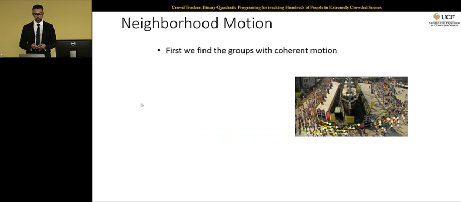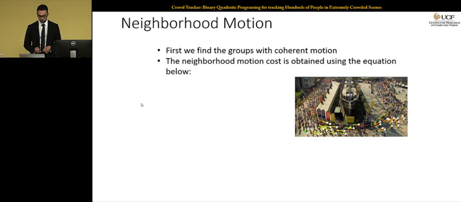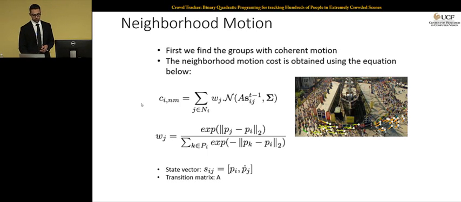For neighborhood motion, first we find groups of people with coherent motion. Here you can see groups of people that have a similar type of motion, which is achieved by clustering the trajectories of targets. Once we have these groups, we find the neighborhood motion cost using the equation shown here. C_i is the cost for target candidate i, S_ij is the location of candidate i, and P_j is the speed of neighbor j. Each neighbor has a weight associated with it, and this weight depends on the distance of the neighbor from the target, obtained from here. So the closer the neighbor is to the target, the more effect it has on the target.